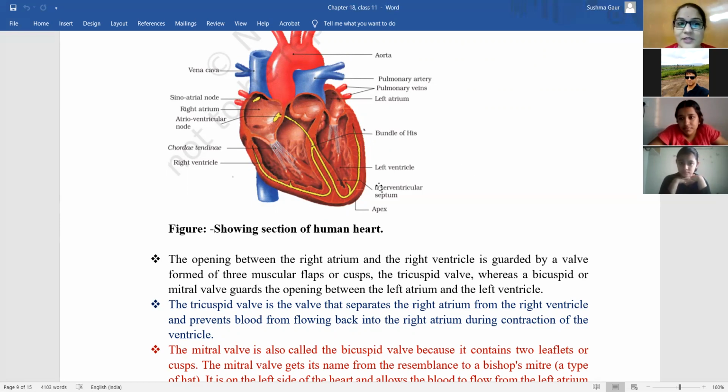फिर there is also one septum that is responsible for, एक बार और try करती हूँ explain करने का. Suppose this is right atrium, this is left atrium. Okay, so this right atrium and this left atrium, they are separated by a septum that should be present here. ठीक है, assume कर लो, just guess. ठीक है, एक यहाँ पे septum is present that is responsible for separation of left and right atrium.